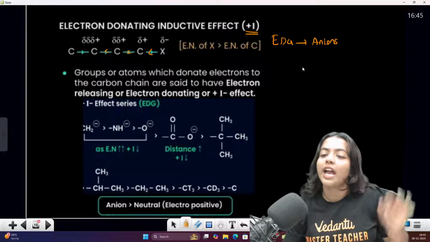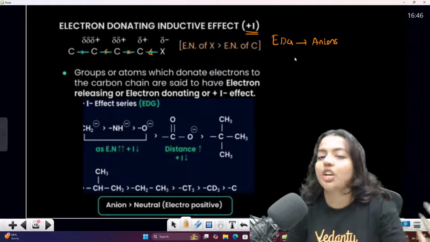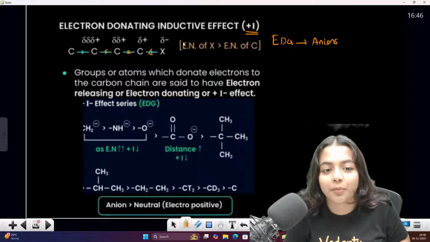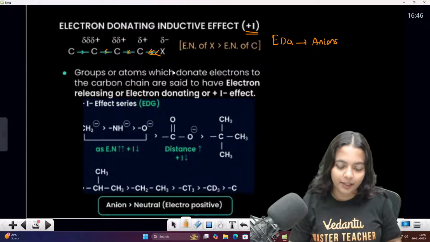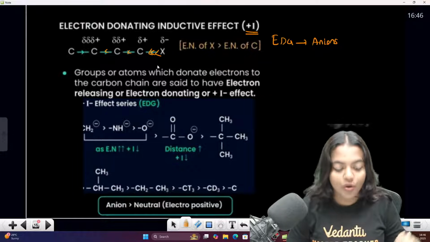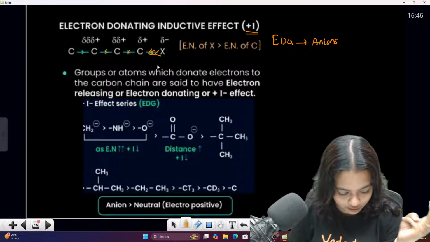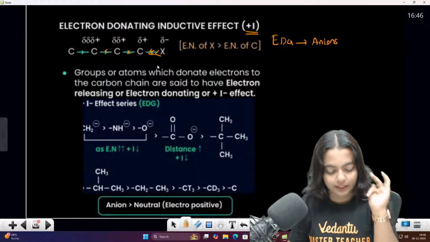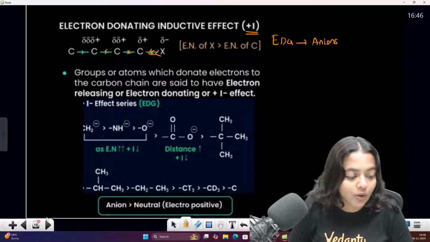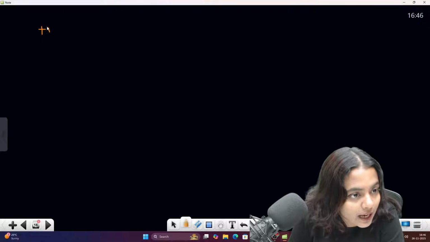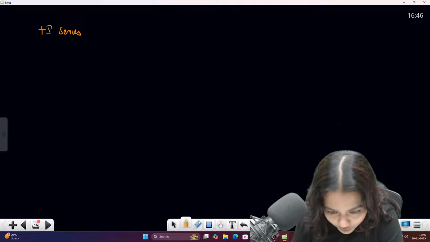Anions, what do you mean by anions? Electron rich species, they have negative charge, they have electrons. So what happens? They will be giving the electrons. Am I correct, my dear students? Correct. So anions are an electron donating group, right or wrong? Correct. Anions we can consider also as electron donating group, right? Now let me tell you the order of the electron donating group. Listen, the order is very important. The plus I series is very important, you have to take a note of it along with me.